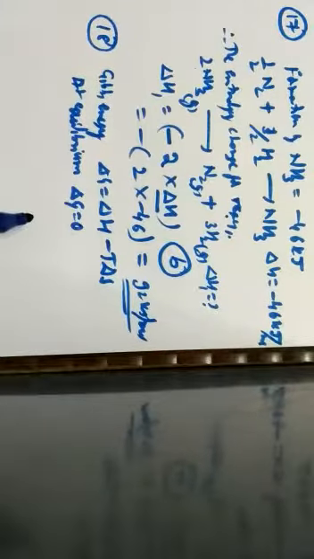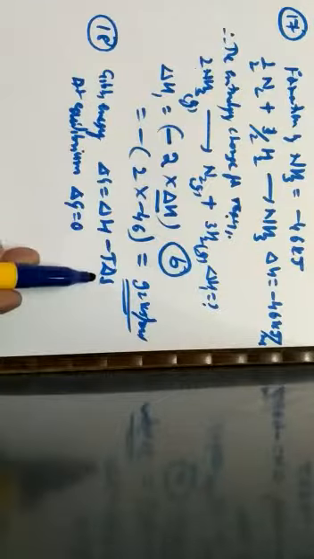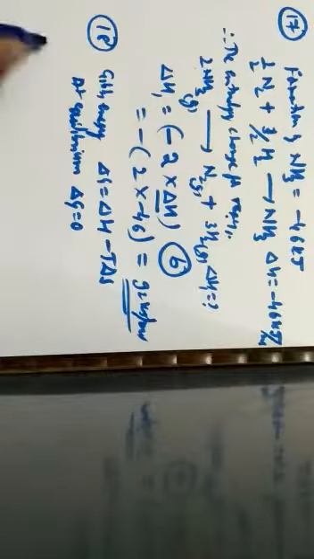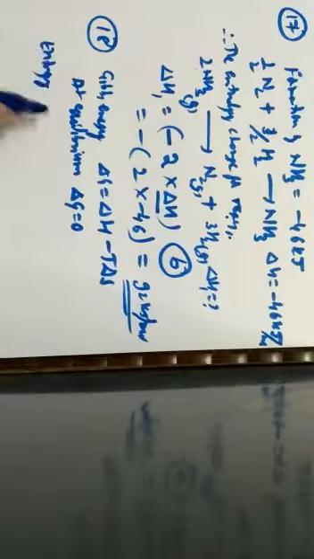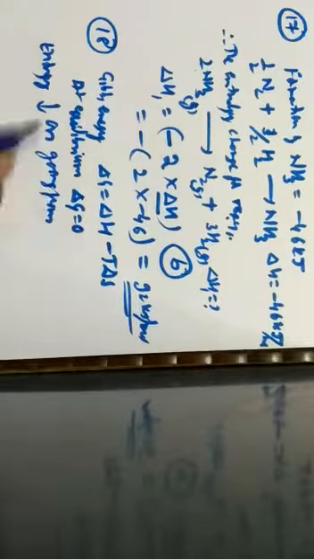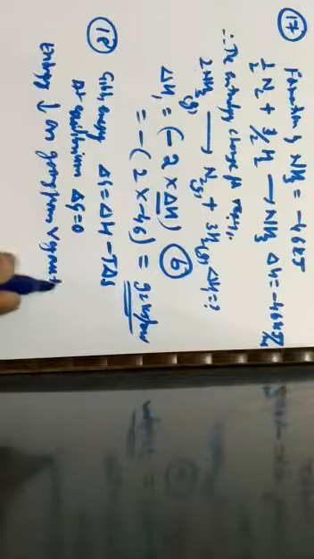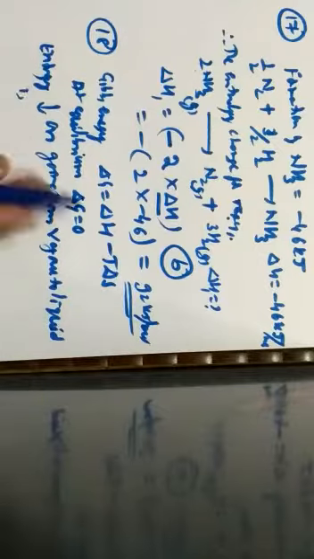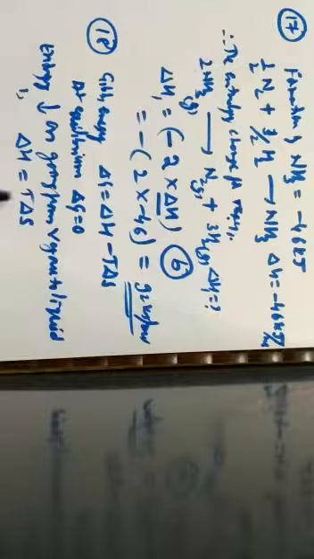So when delta G is equal to 0, what about the entropy? The entropy decreases on going from the vapor to the liquid phase. I can rewrite it as delta H is equal to T into delta S. By this, I can calculate delta S directly. That is, delta S is equal to minus delta H by T.